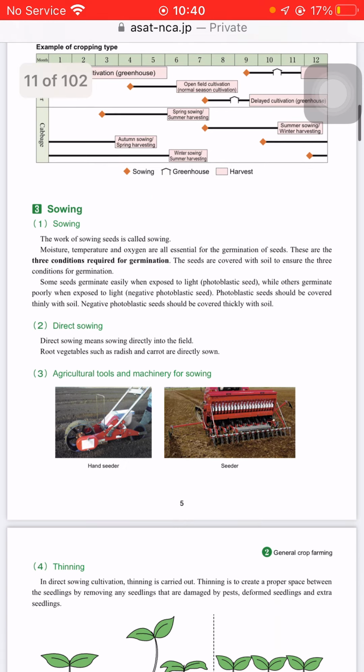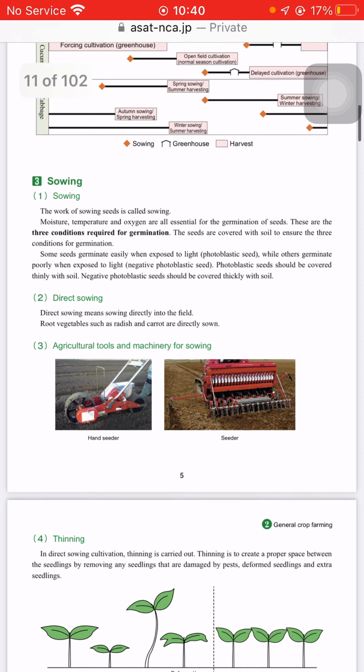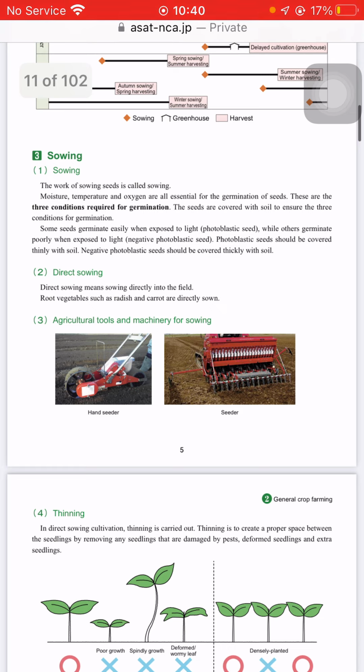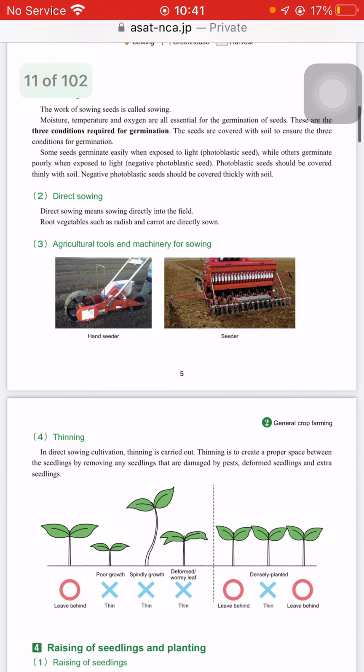Direct sowing means sowing directly into the field. Root vegetables such as radish and carrot are directly sown. In agriculture today there is machinery for sowing. You can use a hand seeder, or a seeder you can fit to a tractor or something similar.